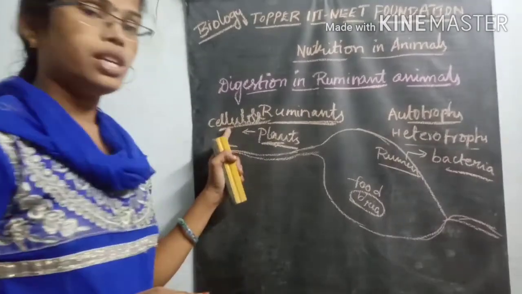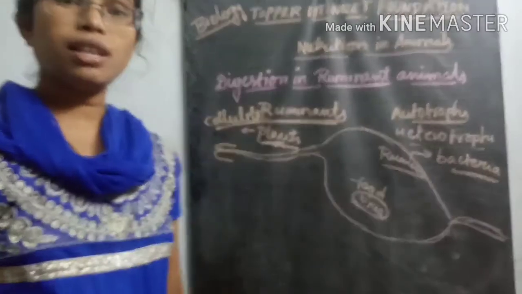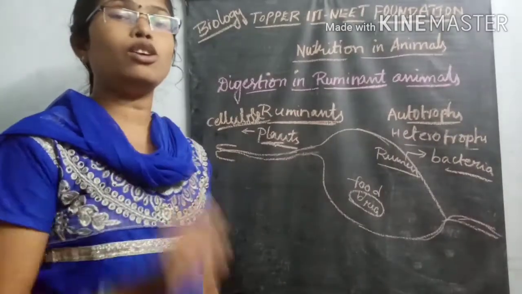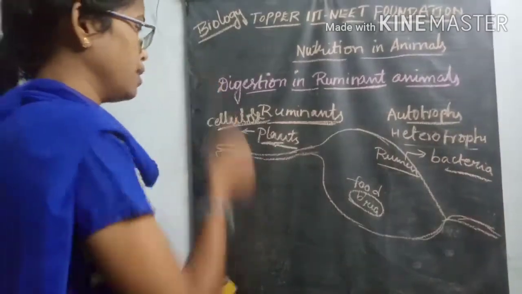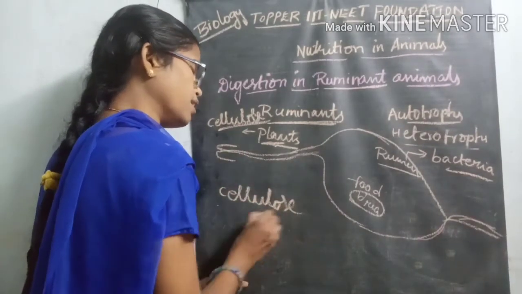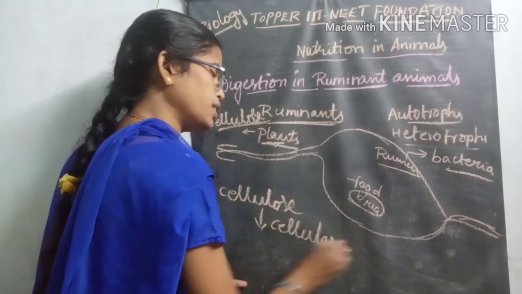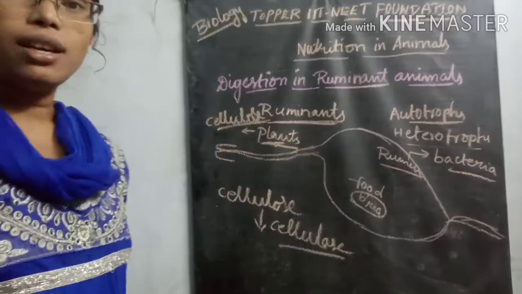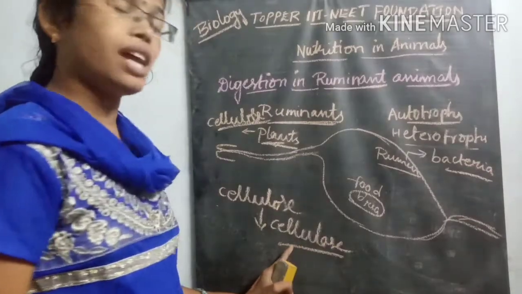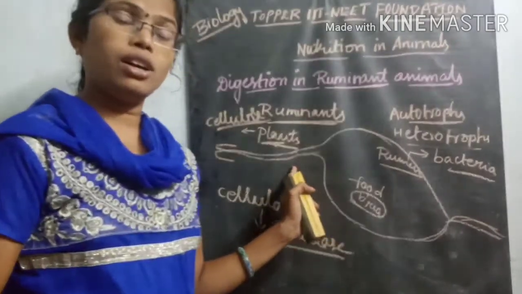This cellulose is not digested by the ruminant organisms themselves. Cellulose is digested by the enzyme called cellulase. Which enzyme is needed? Cellulase. But the cellulase enzyme is absent inside the ruminant organisms.